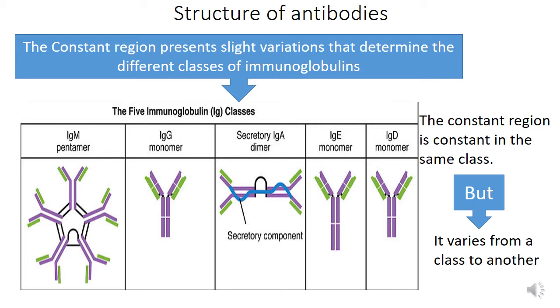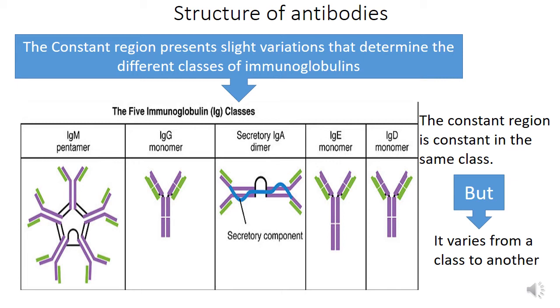And IgM, for example, is a pentamer because it's formed of 5 antibodies, of 5 immunoglobulins bound to each other. The IgG is a monomer. The IgA, for example, is a dimer made up of 2 IgA antibodies. The IgE and the IgD are also monomers. The difference between these 5 types of antibodies consists mainly in a difference in the constant region.